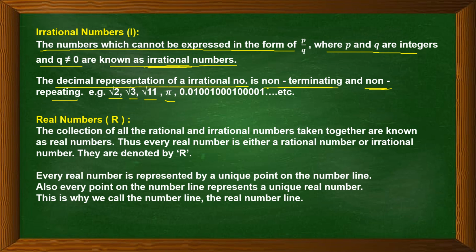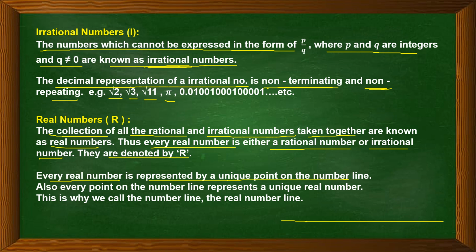Now, what are real numbers? The collection of all the rational and irrational numbers taken together are known as real numbers. That means real numbers consist of both the rational as well as irrational numbers. So we can say every real number is either a rational number or an irrational number. They are denoted by capital R. Right. Now every real number is represented by a unique point on the number line. So suppose we have a number line, right? In the middle we have 0. On the right hand side we have all the positives, right?